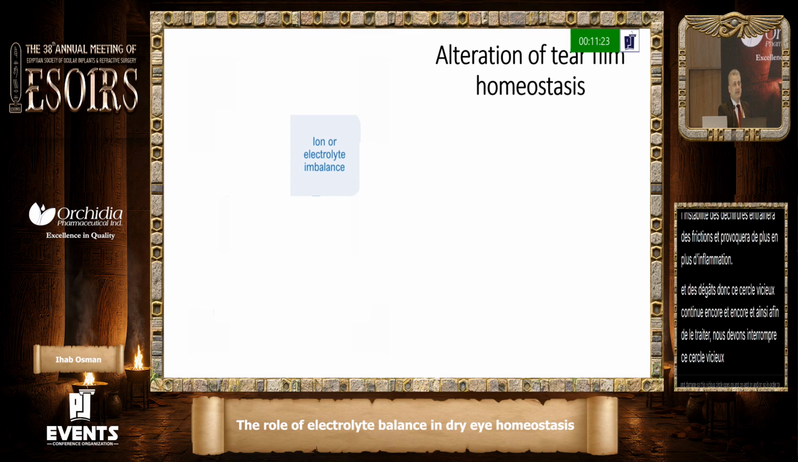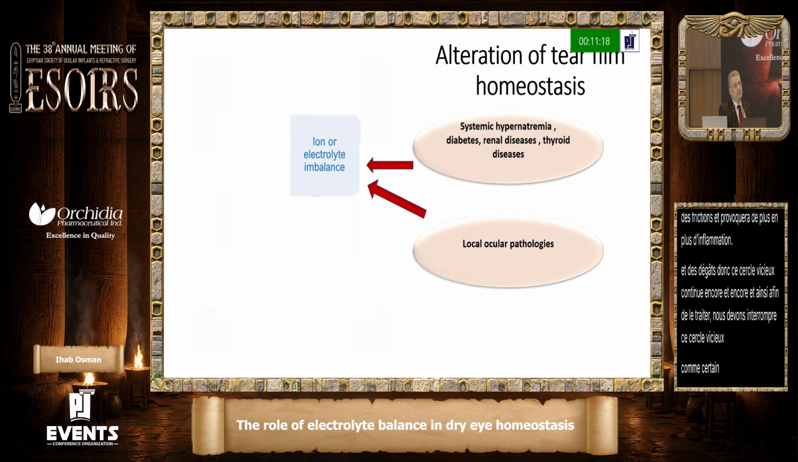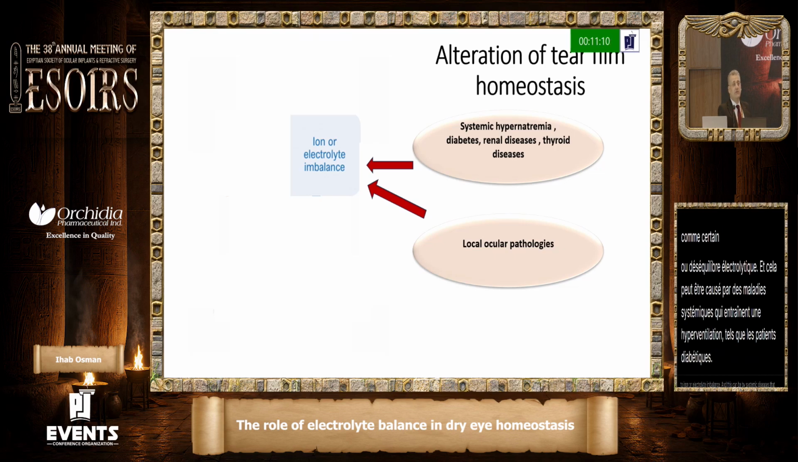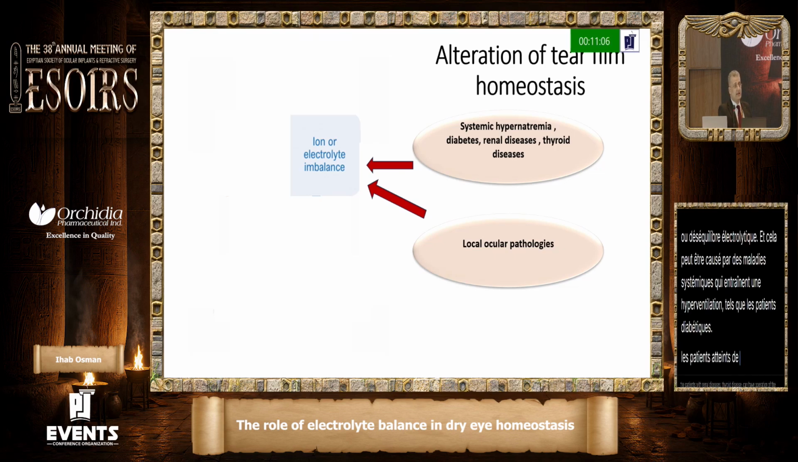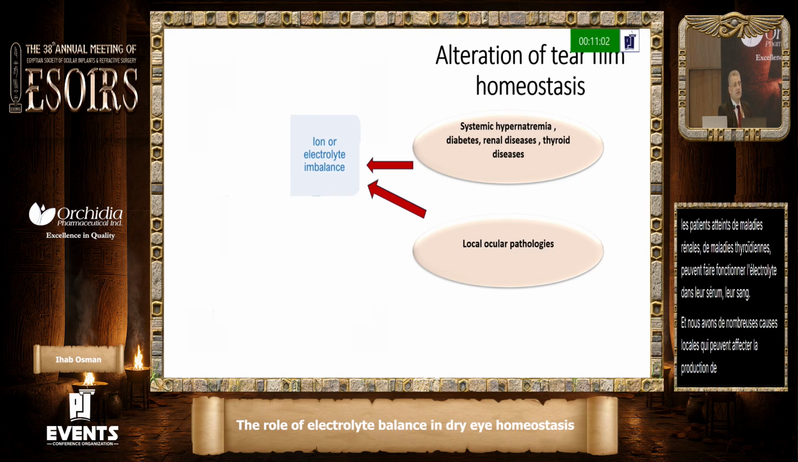Alteration in the tear film homeostasis by itself leads to ion or electrolyte imbalance. This can be caused by systemic diseases that cause hypernatremia, such as diabetes, renal diseases, and thyroid disease, which can alter the electrolytes in the serum, in the blood. We also have local causes that can affect the production of tears. All these external and internal causes lead to ion imbalance in the tear film.